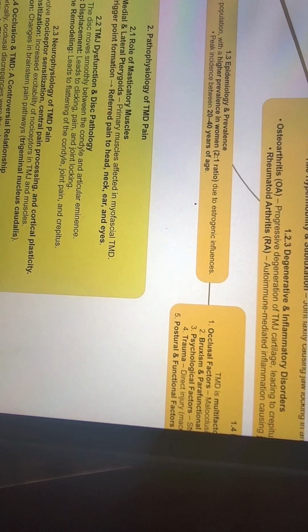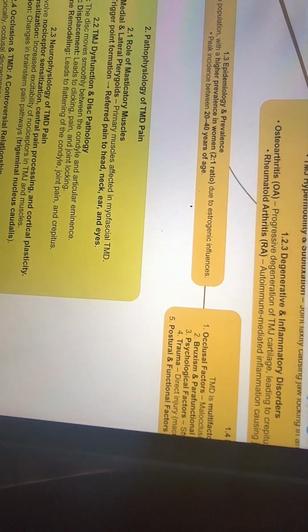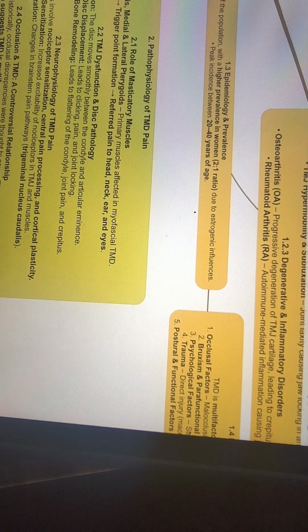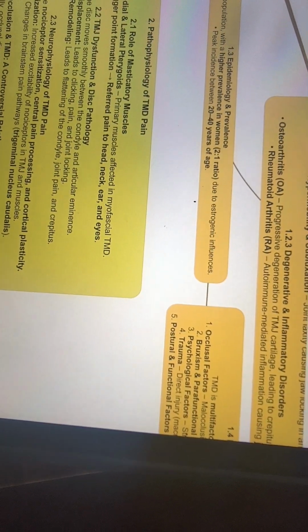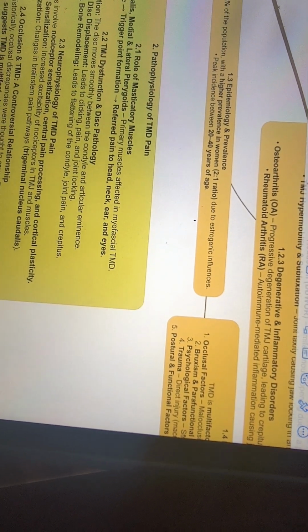TMJ dysfunction and disc pathology. Normal function: the disc moves smoothly between the condyle and the articular eminence. Disc displacement leads to clicking, pain and joint locking, and osteoarthritis and bone remodeling lead to flattening of the condyle, joint pain and crepitus. Neurophysiology of the TMD pain.